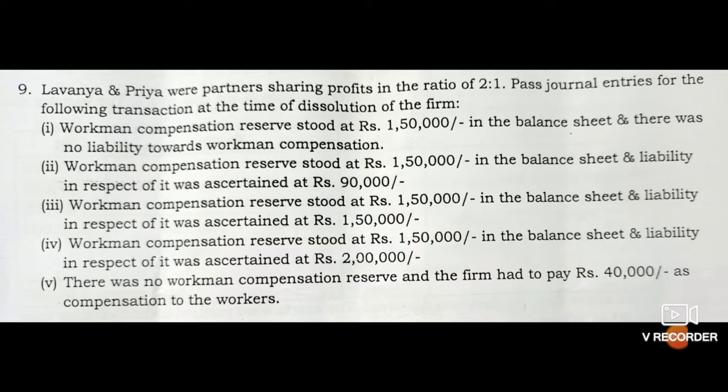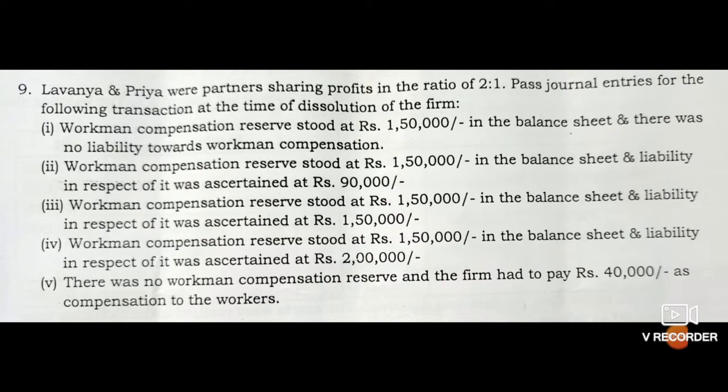First, workmen compensation reserve stood at rupees 1,50,000 in the balance sheet and there was no liability towards workmen compensation. Second, workmen compensation reserve stood at rupees 1,50,000 and liability in respect of it was ascertained at rupees 90,000. Third, reserve stood at rupees 1,50,000 and liability was ascertained at rupees 1,50,000.